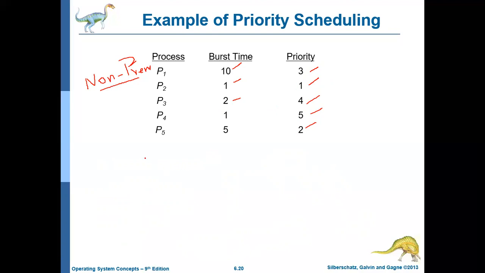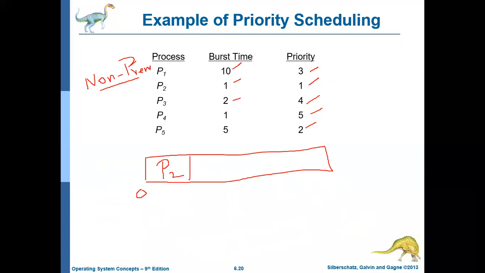So in this case, how will you draw the Gantt chart? At time 0, the CPU will be given to process P2, because P2 has the highest priority, and P2's burst time is 1 millisecond. So it will execute only for 1 millisecond and it completes. So P2 is finished.